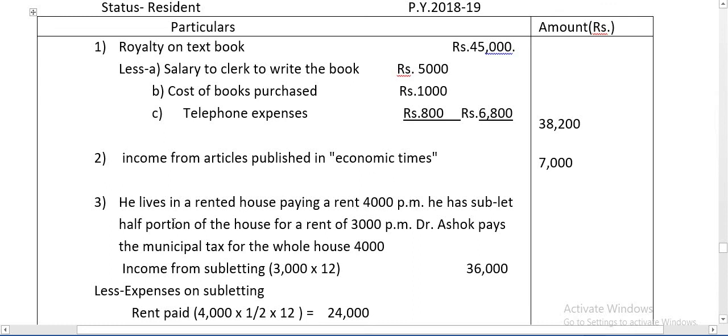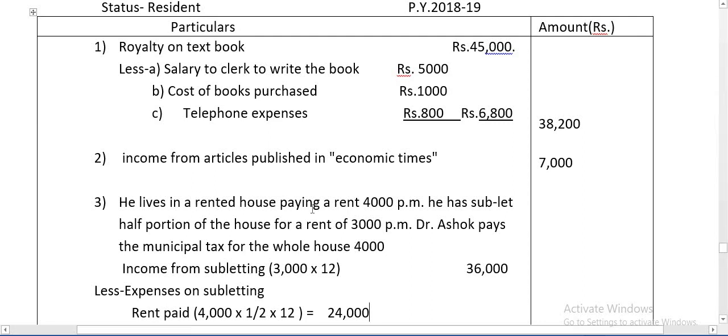He has sublet a portion of the house for a rent of rupees 3,000 per month. Dr. Ashok pays the municipal tax of the whole house 4,000. Remember, when the sublet portion of the house is given, you have to do the working note. First, we need to take income from subletting.